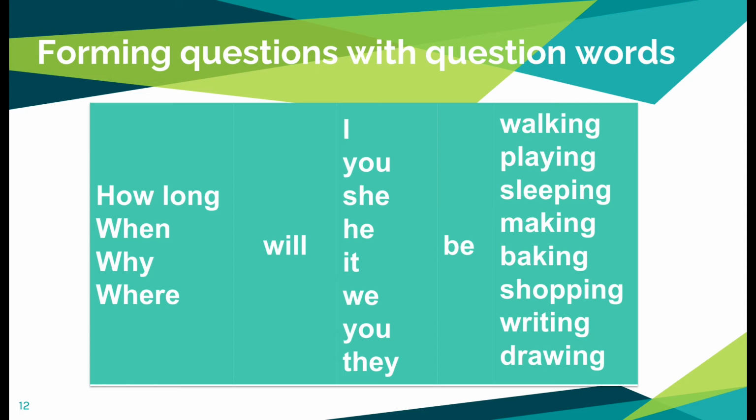If we wish to form WH questions in the future continuous tense, we just have to add the question words in the beginning of the yes-no question. How long will he be walking? When will she be playing? Why will I be sleeping? Where will it be baking? Where will we be shopping? How long will you be writing? When will they be drawing?